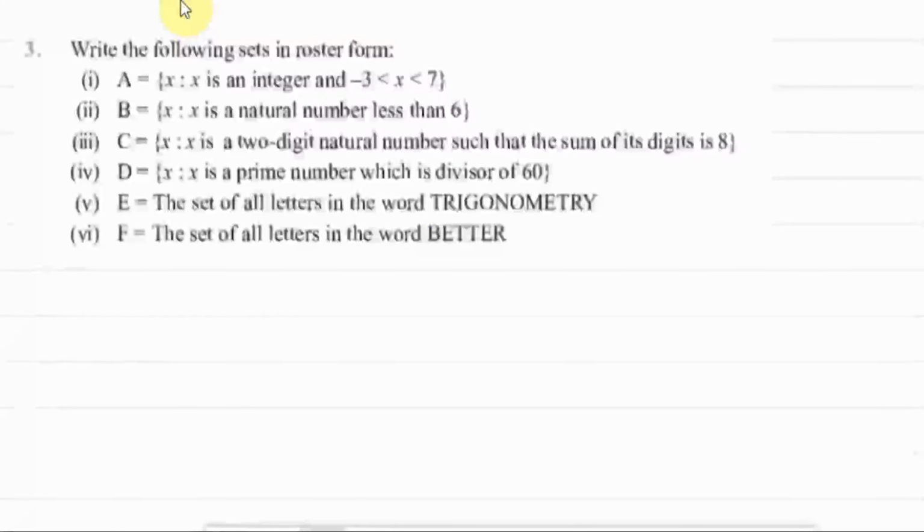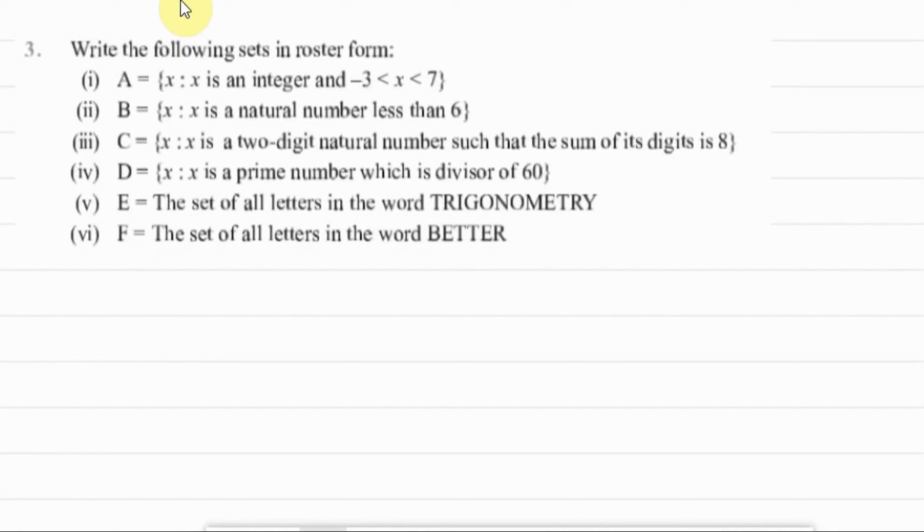Okay, now we have question number 3, which says write the following sets in the roster form. That means we need to enlist the elements within the curly brackets separated by commas. First part, x is such that x is an integer and it lies between -3 and 7. x is greater than -3 but x is less than 7.